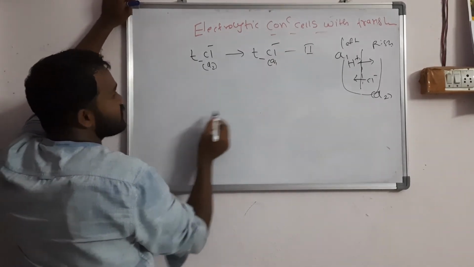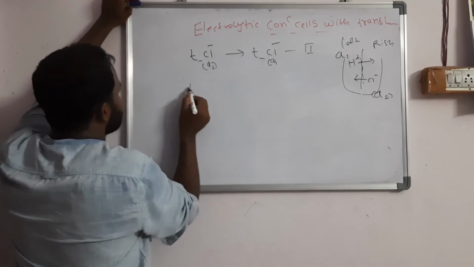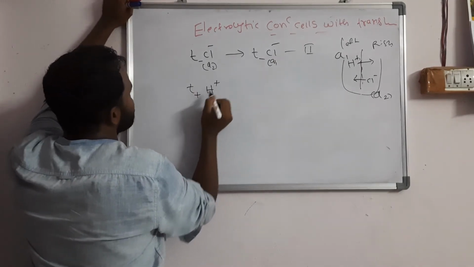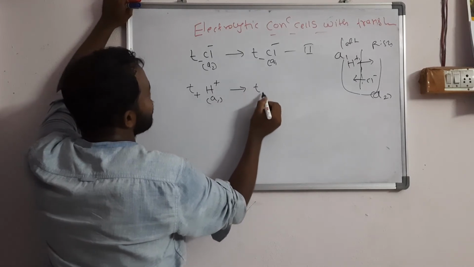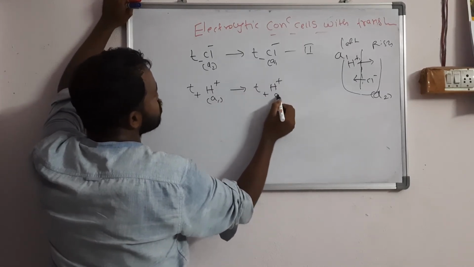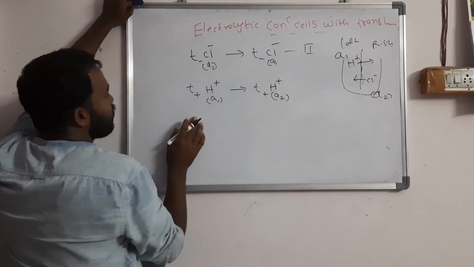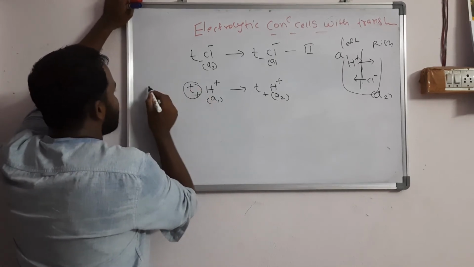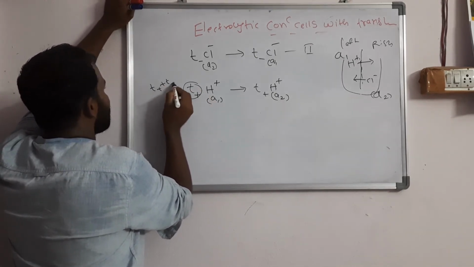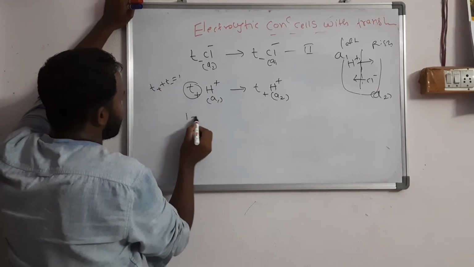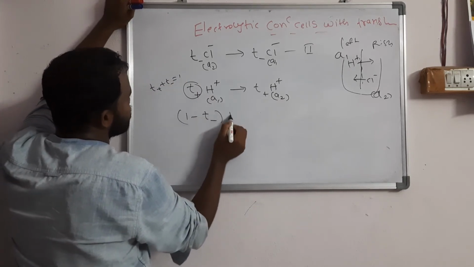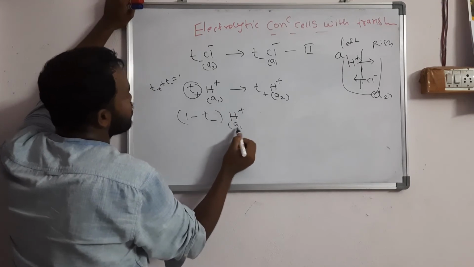Next, equation number 3 is what? H plus ions, that is T plus ions, H plus in the A1 portion, moving from T plus of H plus of the A2 portion. Since T plus plus T minus is 1, as already discussed, if I want to write T plus, that is 1 minus T minus. 1 minus T minus into H plus of A1, that is what?